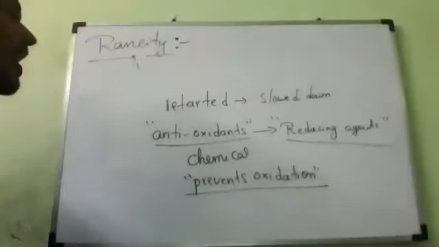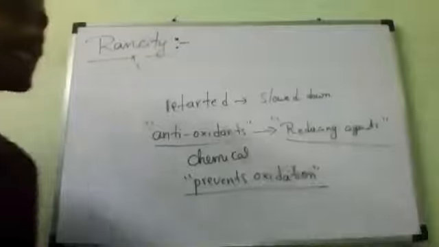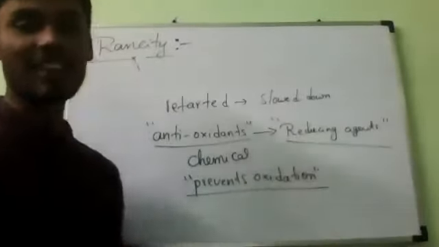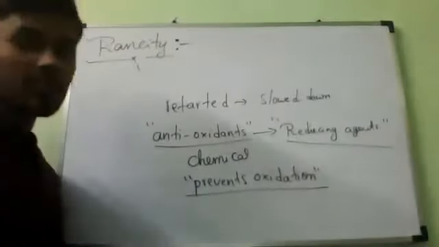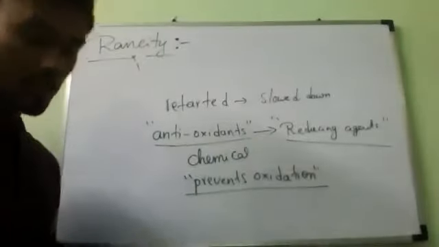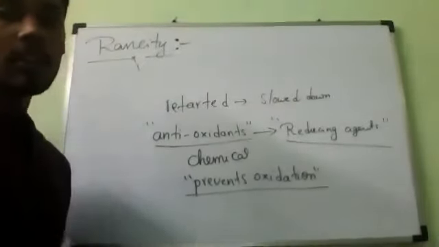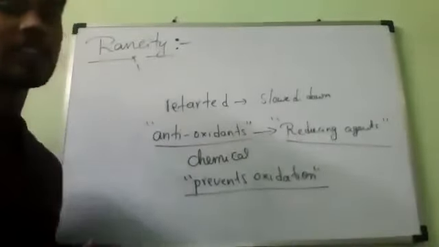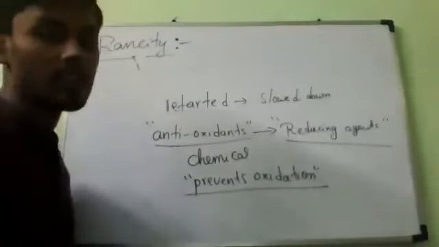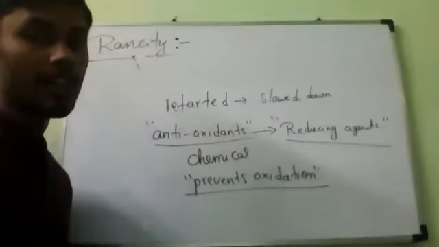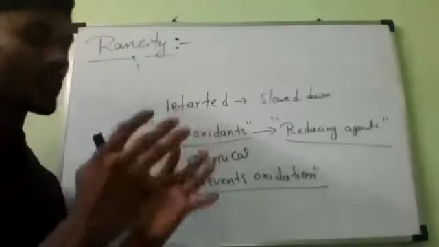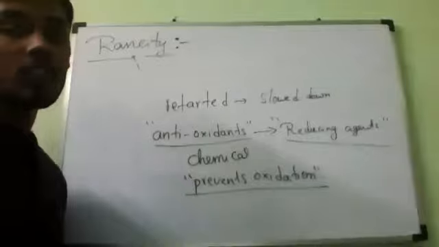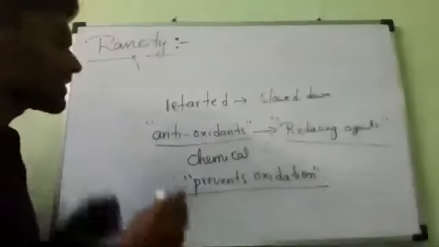What is the meaning of oxidants? Oxidizing agents. Antioxidants means reducing agents. Remember what will happen when these antioxidants are added to food: the fats and oils present in them do not get oxidized easily.